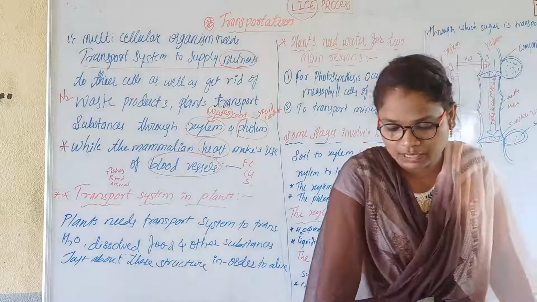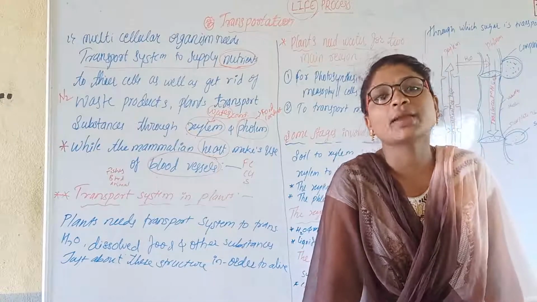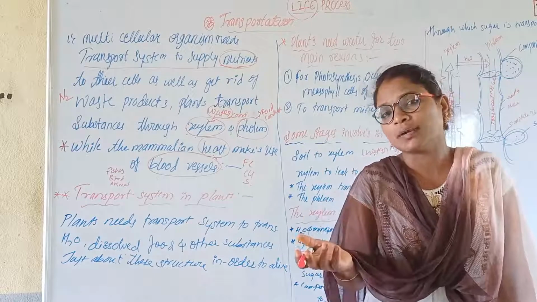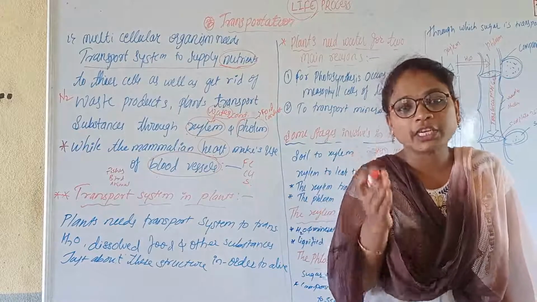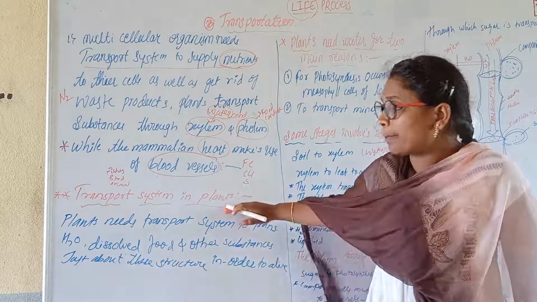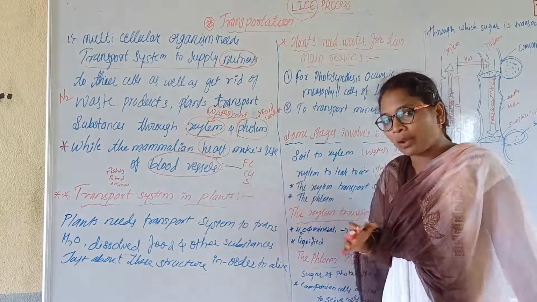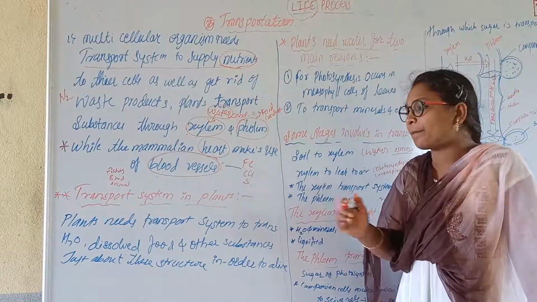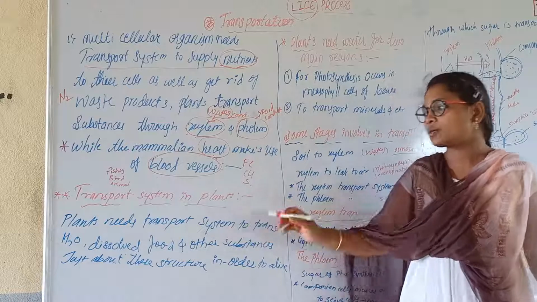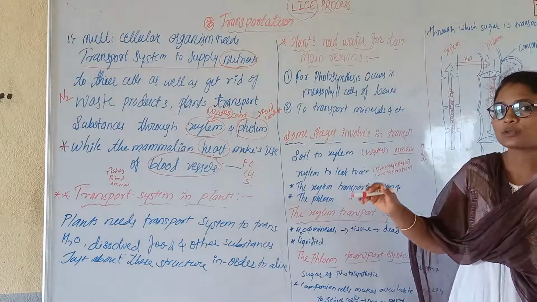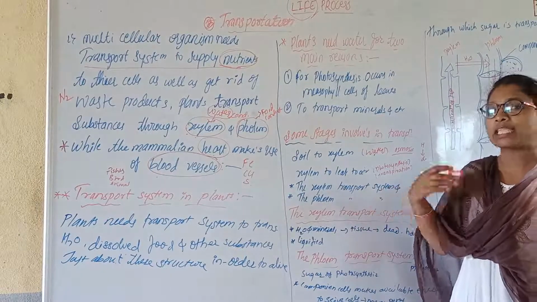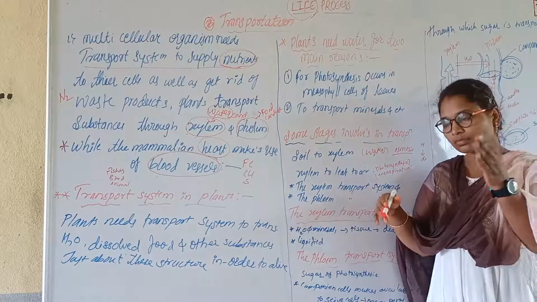Whether these minerals and nutrients are present in our soil, they have to be transferred. So transportation is important for the development of organisms. Plants also need to develop, and if they want to develop they must have a transport system in their body to transport water, dissolved food, and along with that the minerals present in the soil.